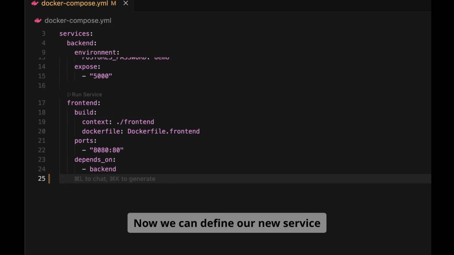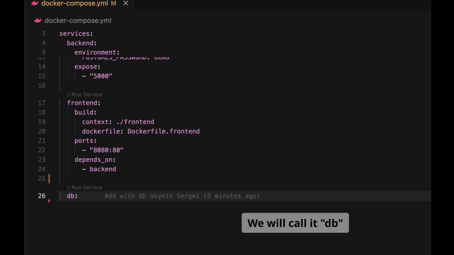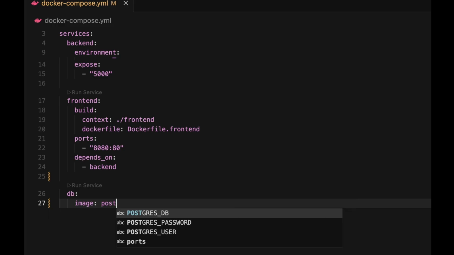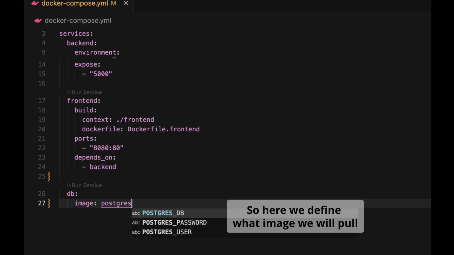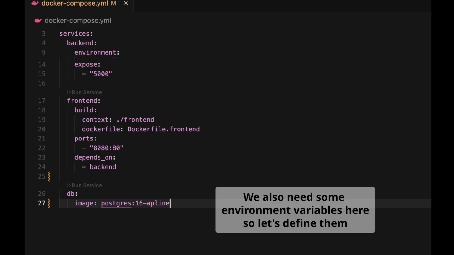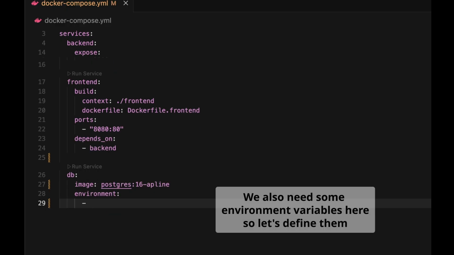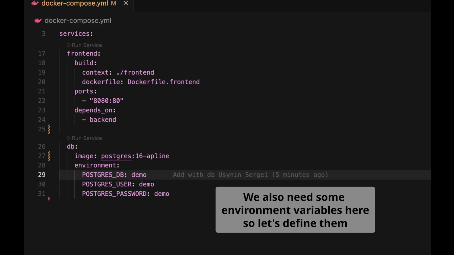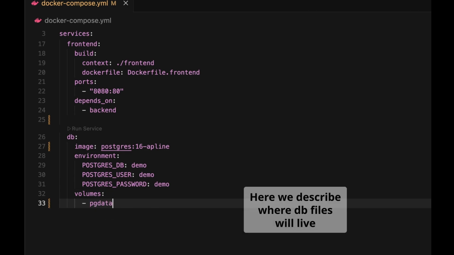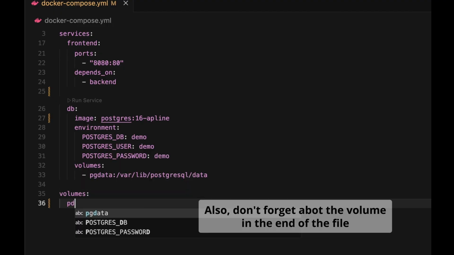Now we can define our new service. We will call it db. We don't need any Dockerfile, so we can use an image from the Docker registry. So here we define what image we will pull. We also need some environment variables here, so let's define them. Since we want to have a persistent database, we need to define a volume. Here we describe where the DB files will live. Also, don't forget about the volume at the end of the file.